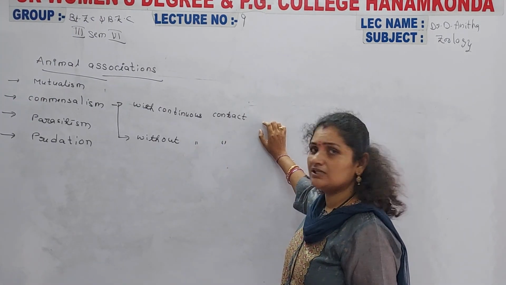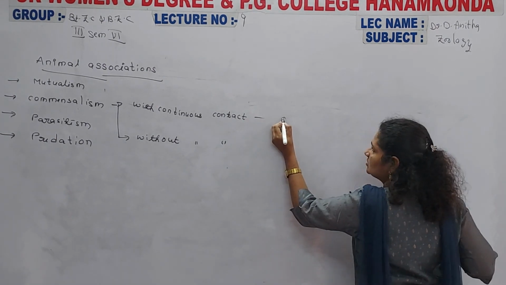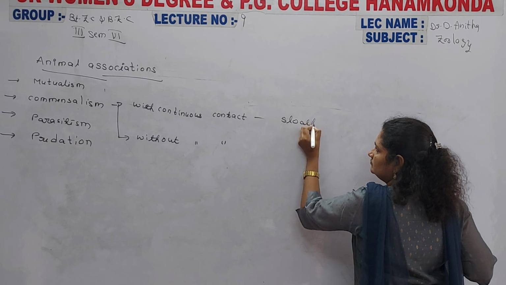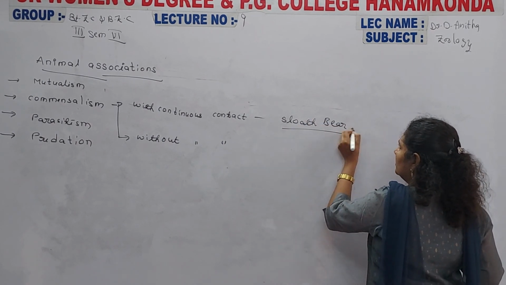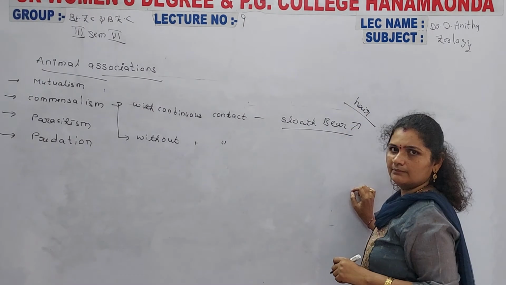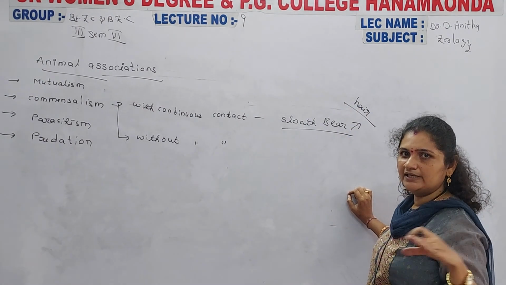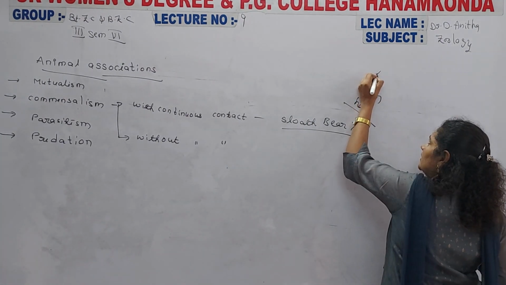In commensalism with continuous contact, the main example we all discussed is the sloth bear. It possesses hair on its surface, and on that hair the blue green algae form a relationship. This relationship continues till the end of their lifespan.